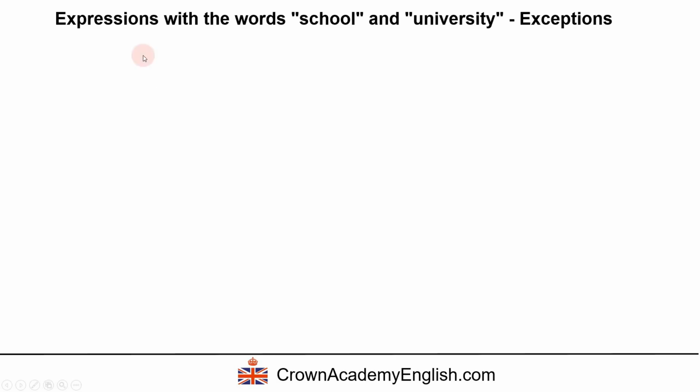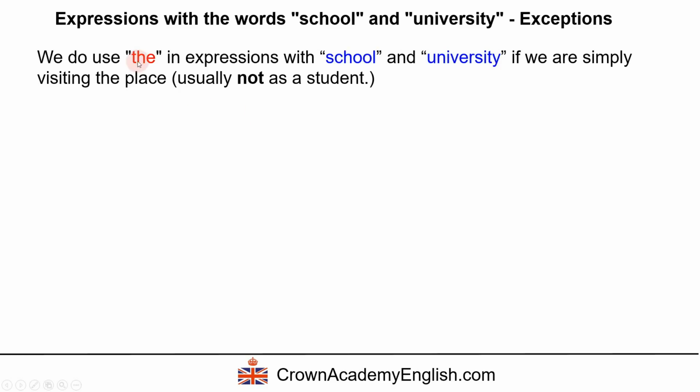Now, there are some exceptions to the rule. So expressions with the word school and university. We do use the. So this means yes, we use the in expressions with school and university if we are simply visiting the place and usually not a student. So if somebody else, someone who is not a student, goes to a school or university, then we use the.